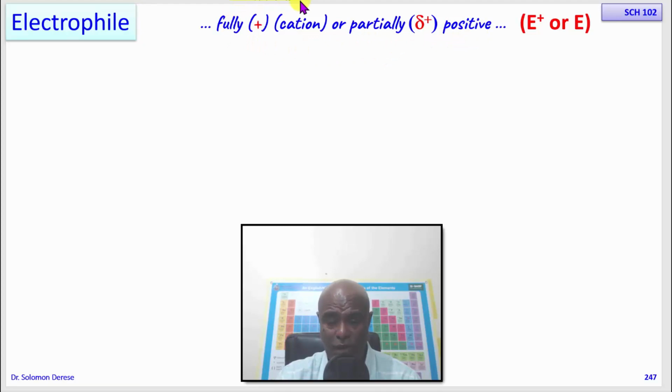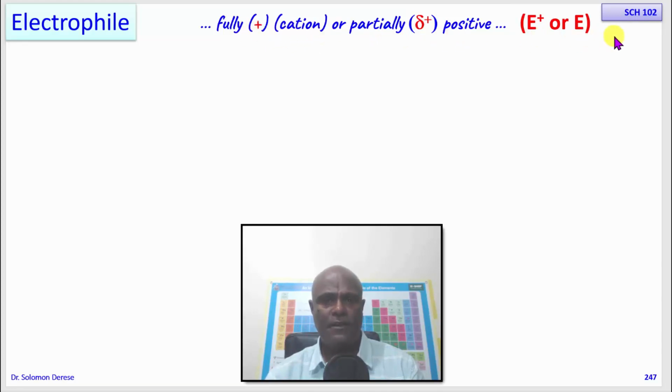Those that are fully positively charged are called cations, and those that are partially positive result from a polarized bond. The partially positive end of a polarized bond can be an electrophile, or a cation, one that is fully positive.